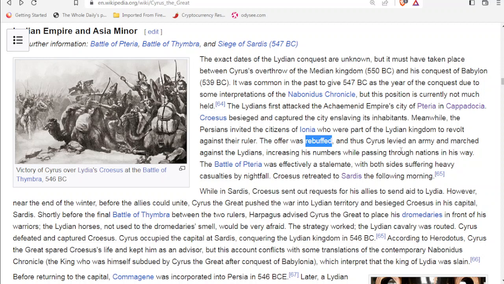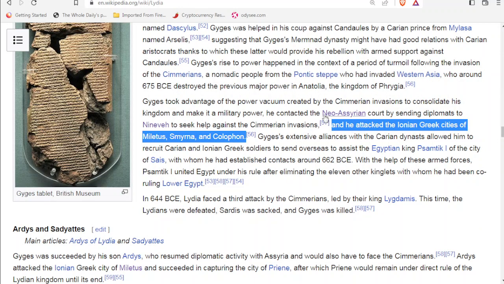So Persia conquers Lydia. Now these Ionian Greek cities that Lydia conquered, Persia is going to expect them to now submit to their rule. So we're just starting to build up to see how we're leading into this war between Persia and Greece.